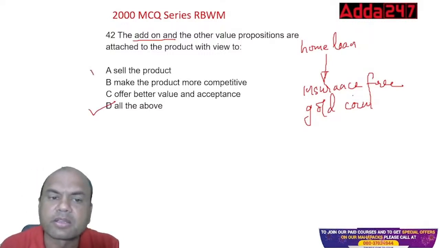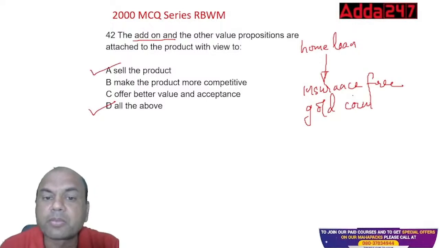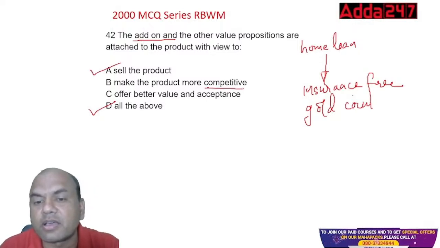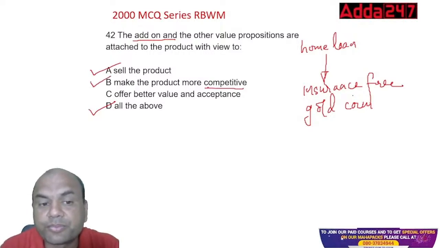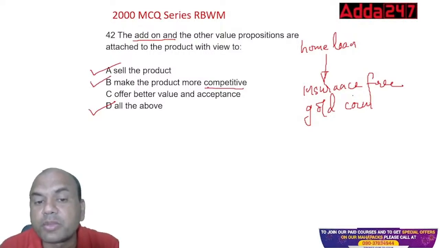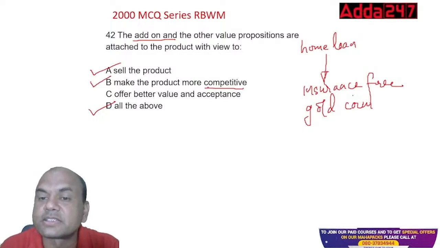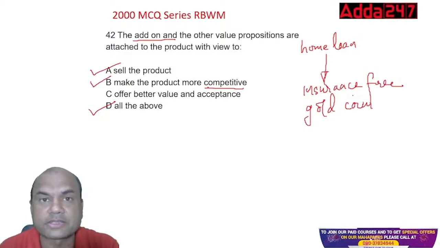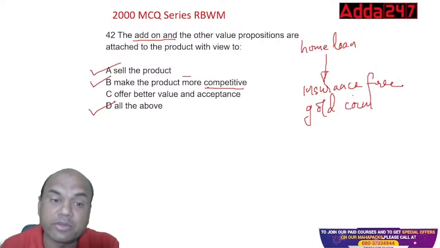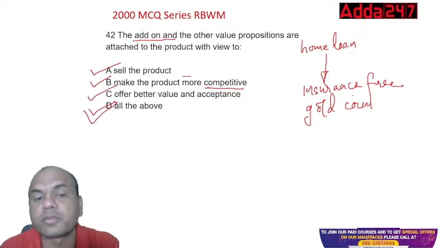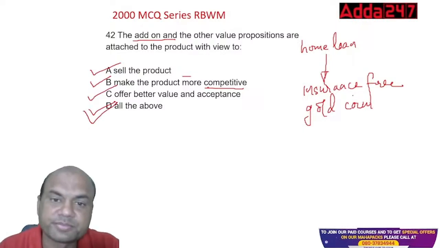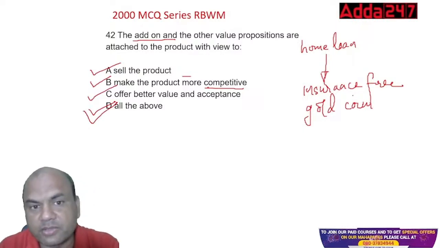Selling the product. That is important. Make the product more competitive means what the competition is giving, you are giving extra. So that is also true. Offer better value. Value means what? If the customer gets the same rate and is getting something extra, then the customer is getting value, right? So this is also true. So the correct answer is D, all of the above. Got it, everyone?